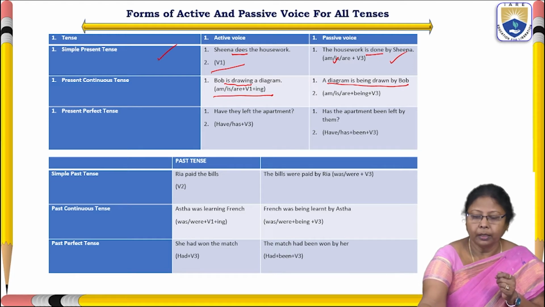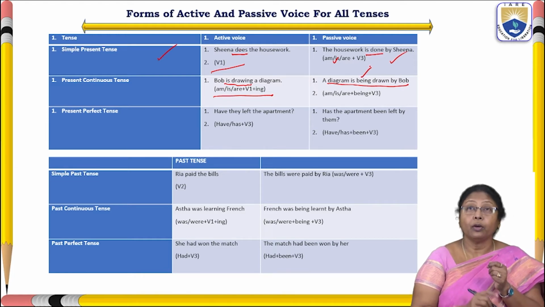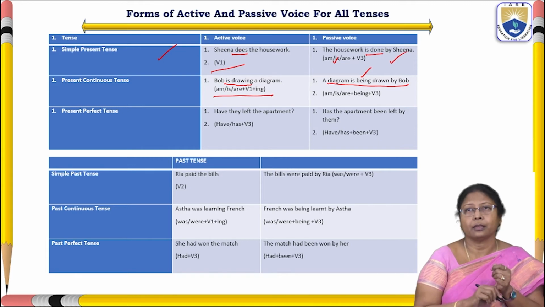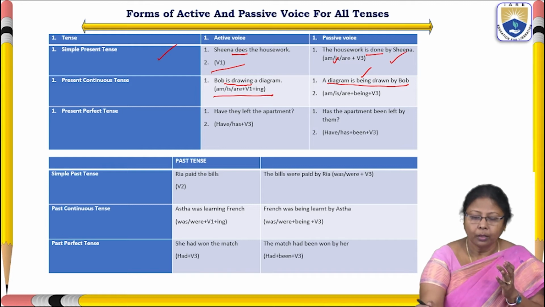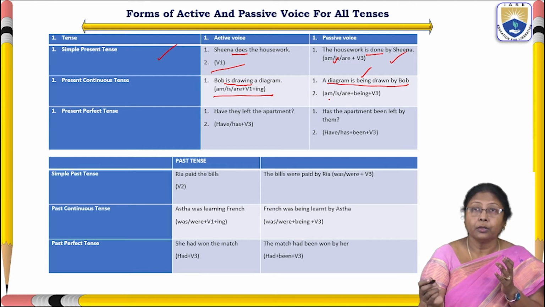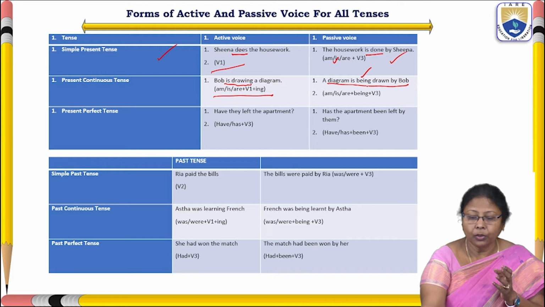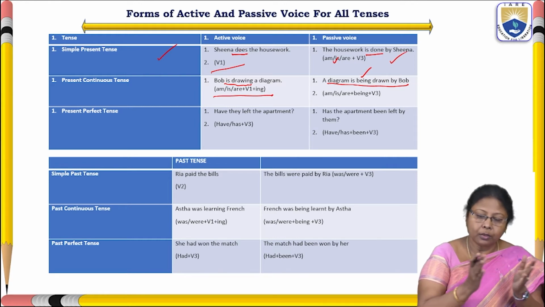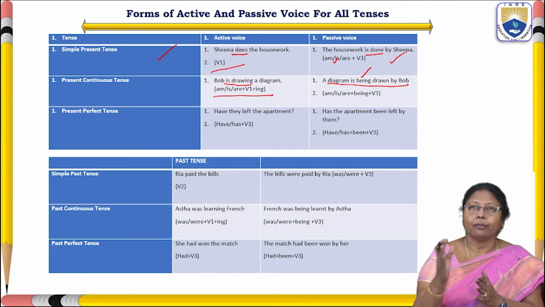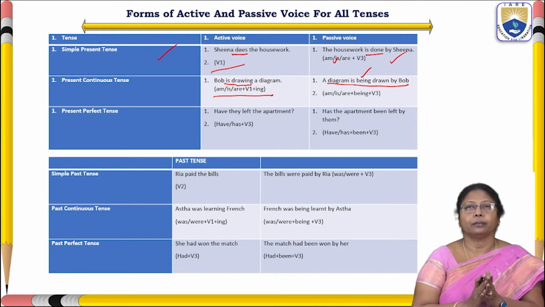Here, being is the be form of continuous tense that we already discussed. So when we convert this sentence into passive voice, the diagram is being drawn by Bob. If it were simple present tense, is drawn would be enough. Because the sentence is in continuous tense, that is, drawing a diagram, we have to use is being drawn.